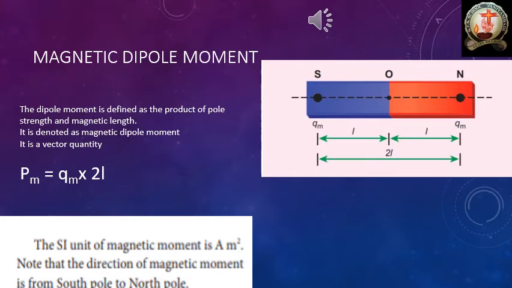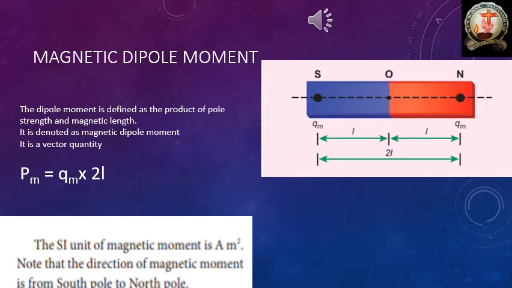This magnet has two poles, one is the south pole and the other is the north pole. I indicated the south pole as capital S and the north pole as capital N.